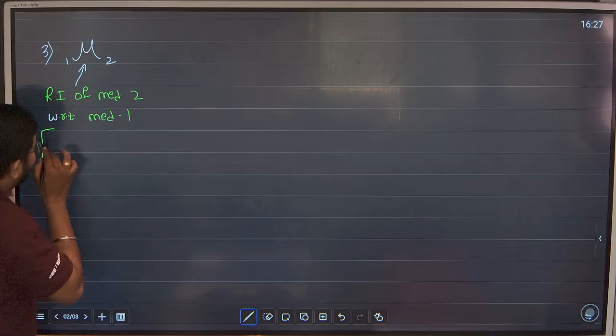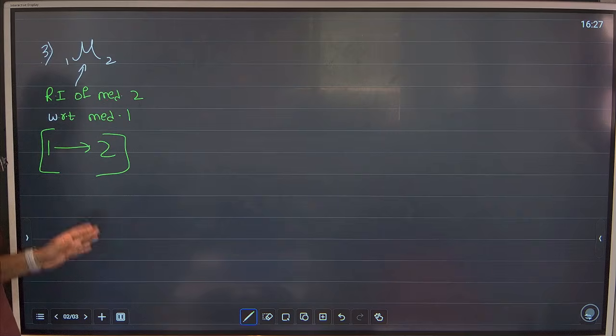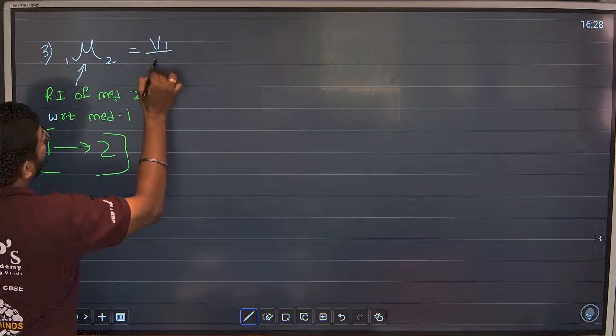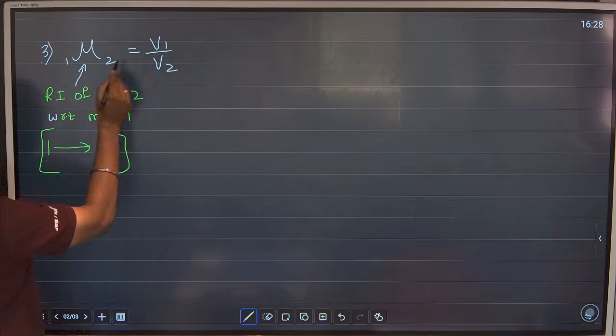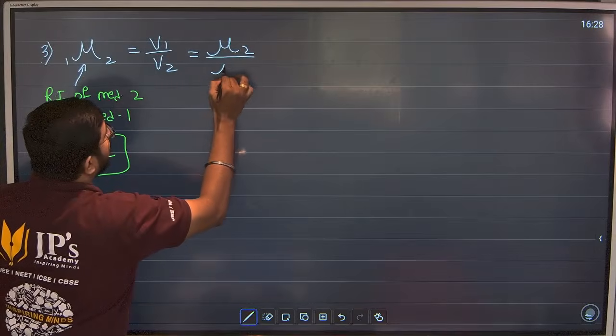This means that light is traveling from 1 to 2, but we read like this. Formula, what is formula for this? Simple, it is V1 upon V2 or mu 2 upon mu 1.